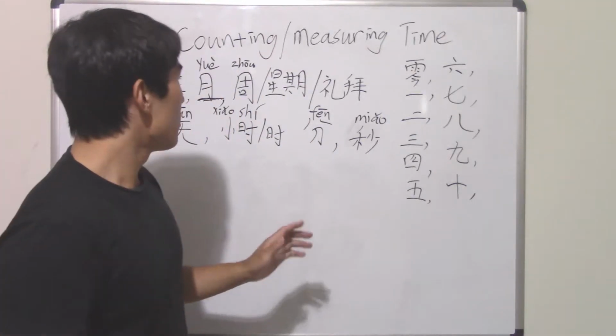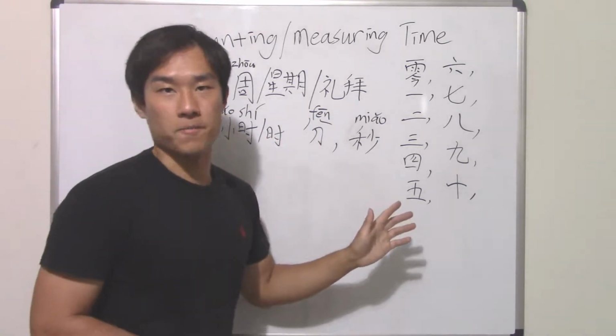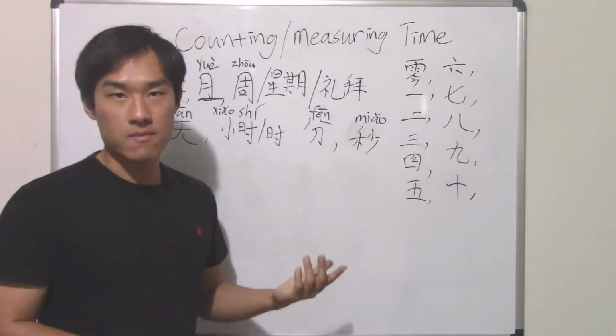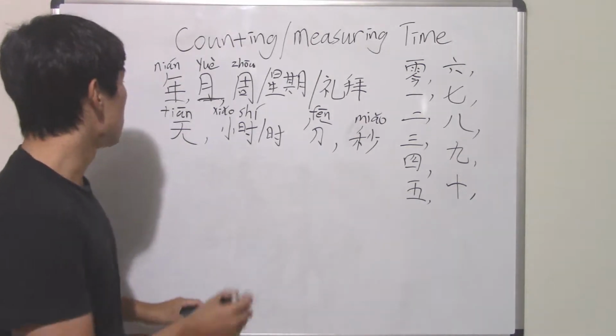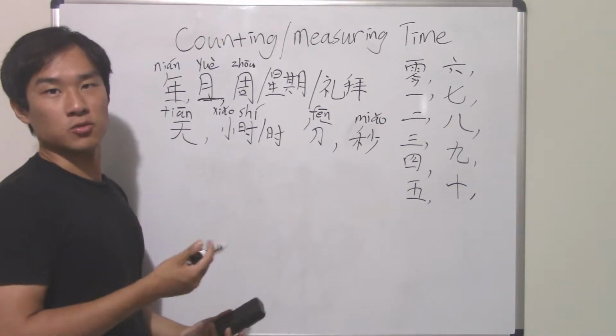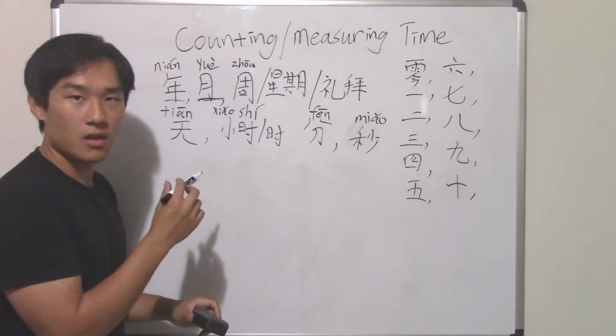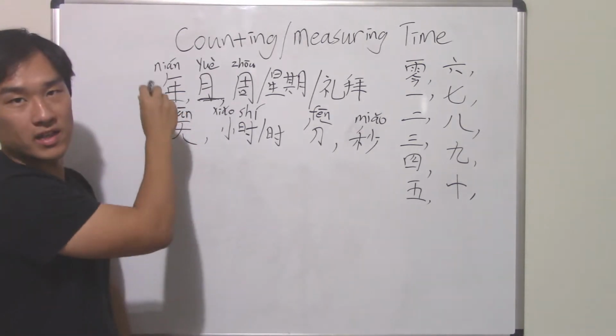So I wrote down all these measure words for time. It goes from year all the way to minute, to second actually. So we're just gonna go through that very quick, sort of a review, right? So the longest one will be a year, will be 年.